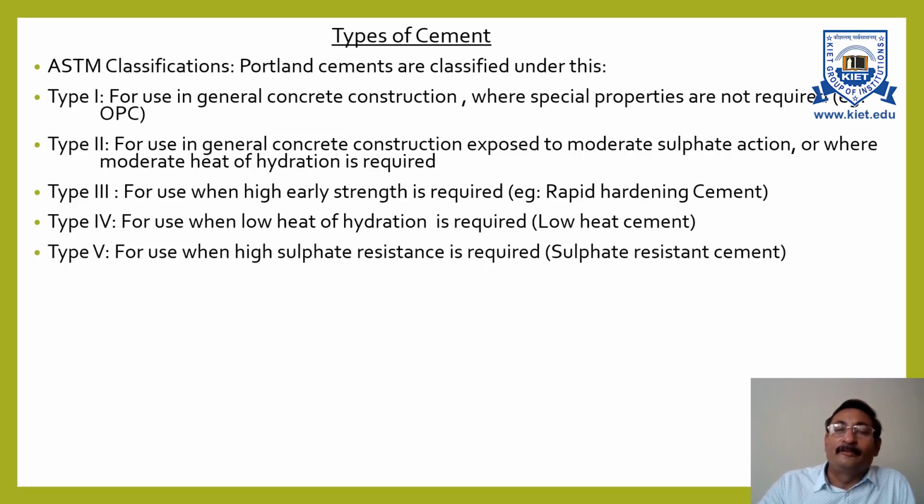Next is type 5. Again, this is used at places where high sulfate resistance is required because the area has plenty of sulfate. It should be in liquid form or in gaseous form. It should not be in solid form, because solid magnesium sulfate does not do anything with the concrete. The example for type 5 cement is sulfate resistant cement.